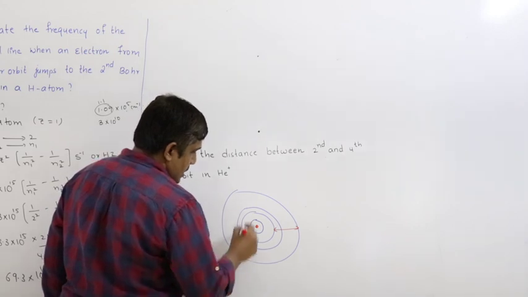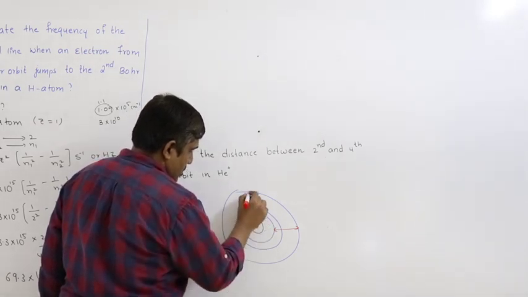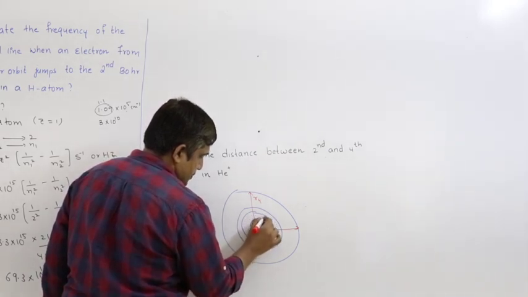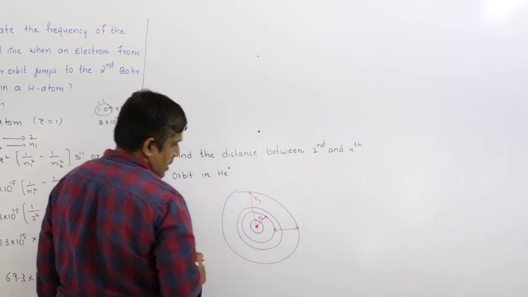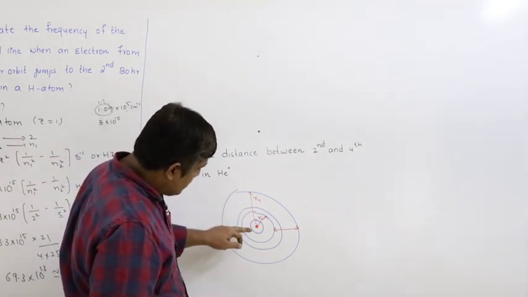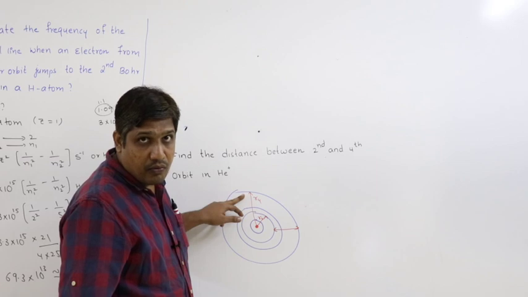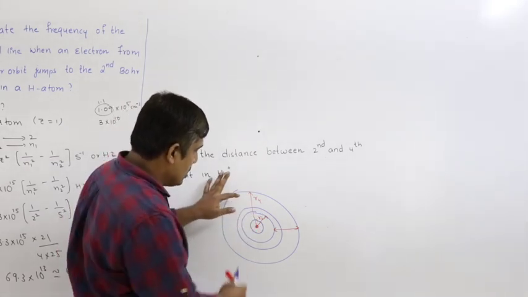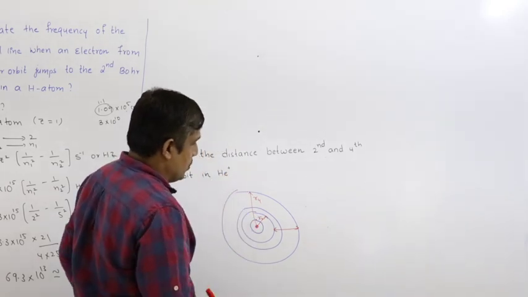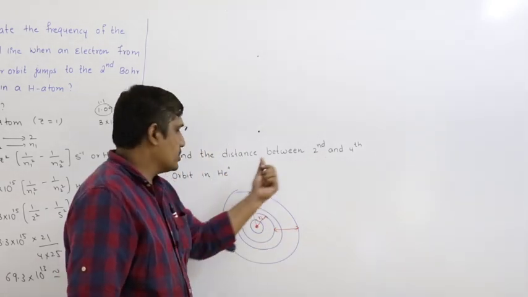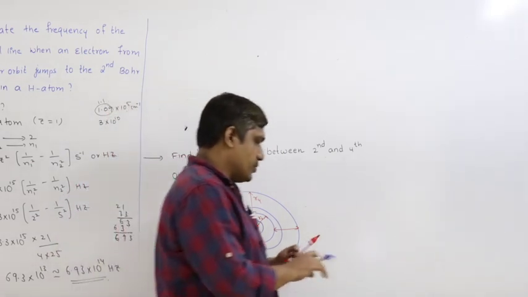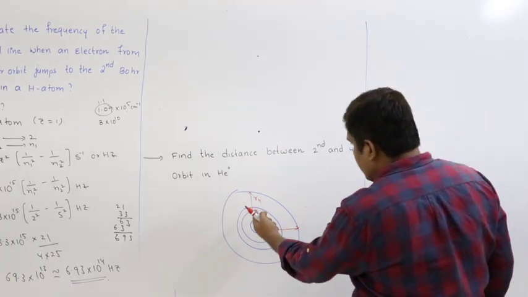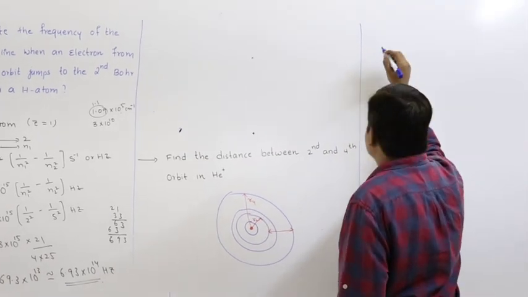So here what I will do is I will take R4. This is R4. No, this is R2. The distance from the nucleus to the fourth orbit is R4. The distance from nucleus to the second orbit is R2. The difference between R2 and R4 is nothing but the distance between fourth and second orbit. So the distance between second and fourth orbit is nothing but R4 minus R2.